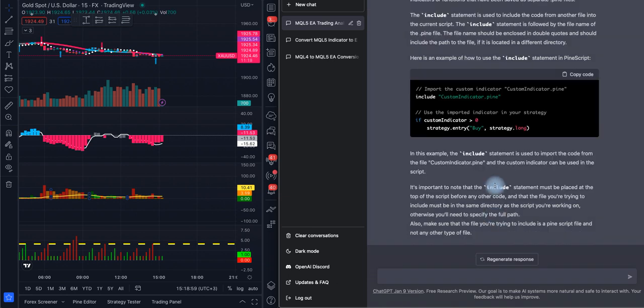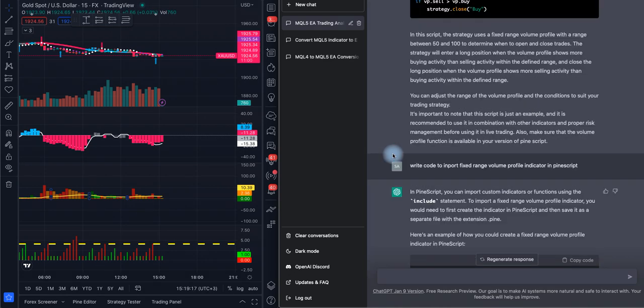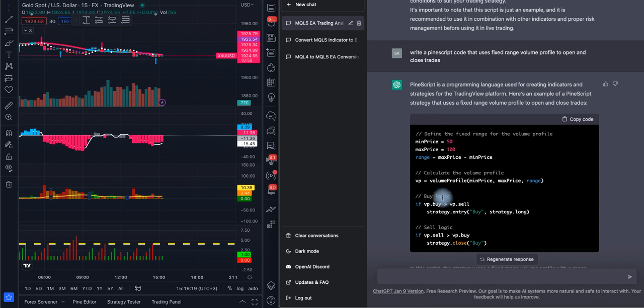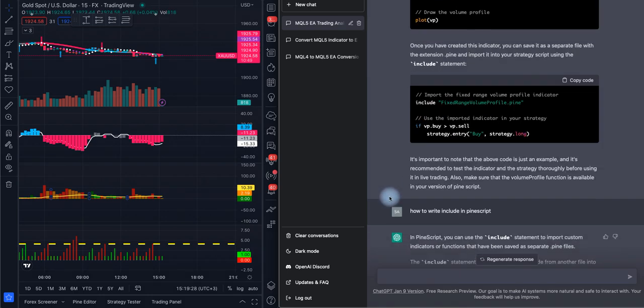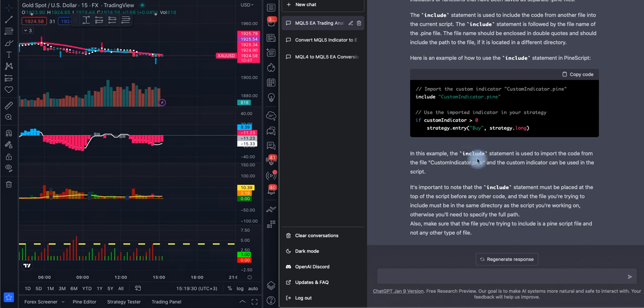So would this ChatGPT be suitable for someone that doesn't know about programming and wants to write something just using ChatGPT? No, it will not do anything for you. You have to be proficient in the language to understand if this is correct or not, to understand what this will do, because it's full of mistakes. You have to adjust a lot of stuff in it to actually make it work.